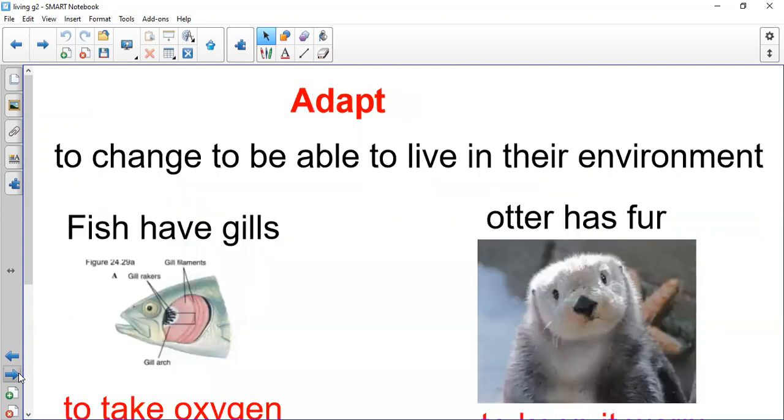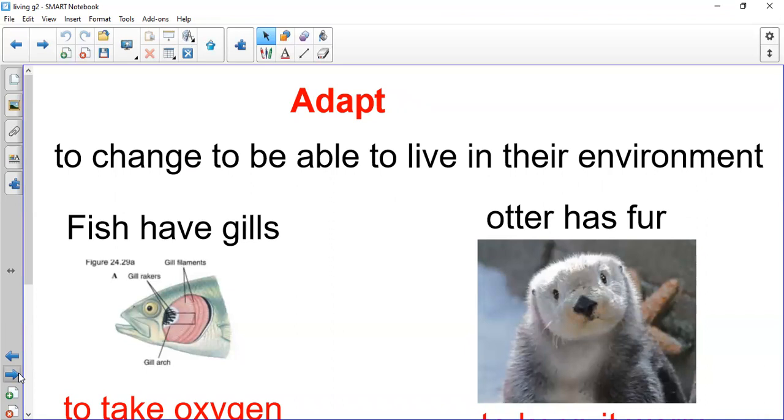After this, we said that we have the verb adapt. Adapt means change to live. How do you adapt yourself to your environment? Nowadays, it's a little bit cool. So how will you dress? What will you wear in this weather? You will start to wear clothes with long sleeves. Do you turn off the AC? You start to drink hot drinks.